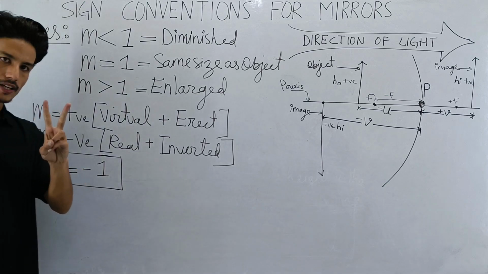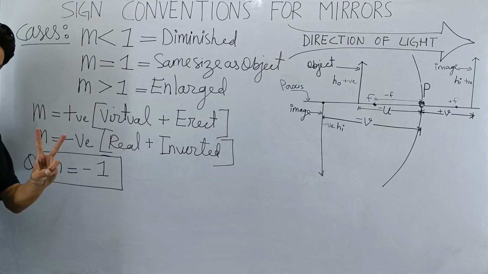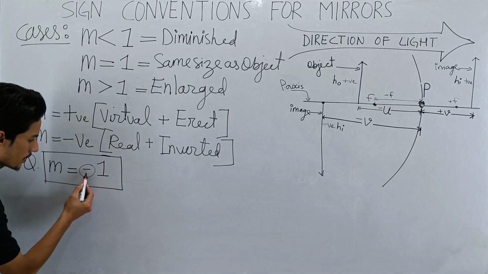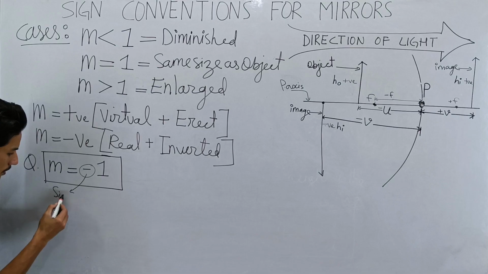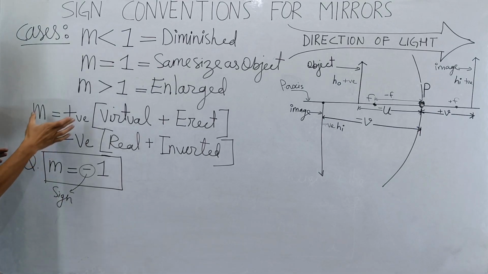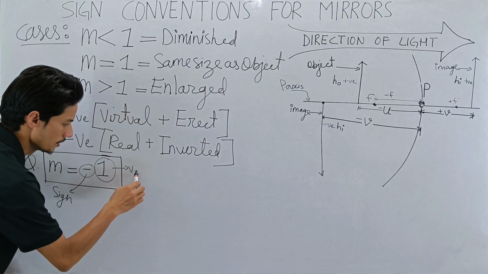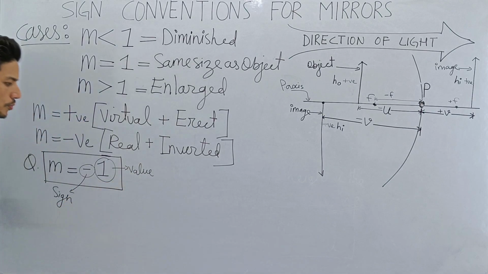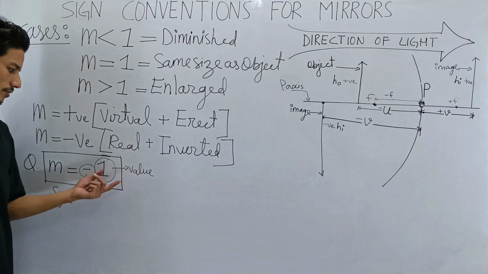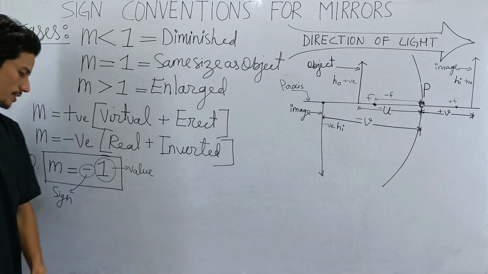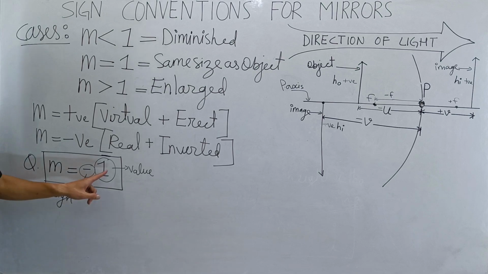There are two things here that I want you to see. The first one is the sign. This is the sign, and the sign will tell you some information. And the other one is the value. This is the value. The numerical value will tell you some information too. Let's try to understand this. So let's first start with the sign.